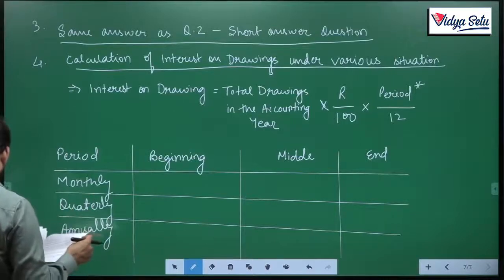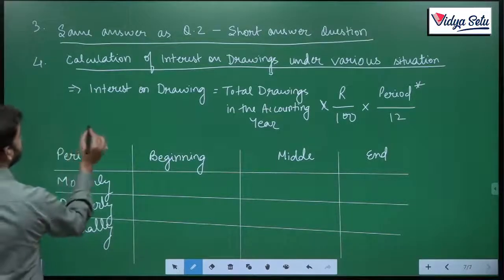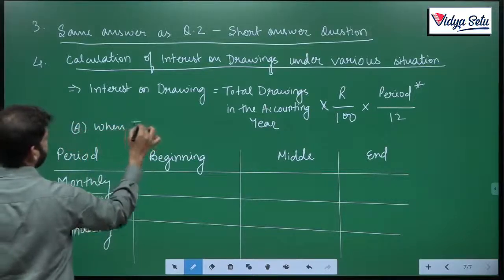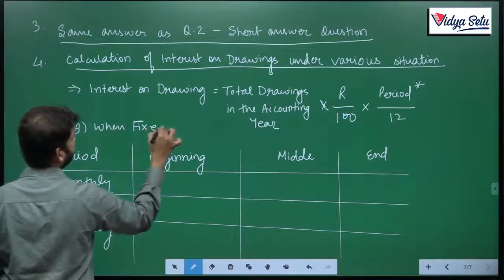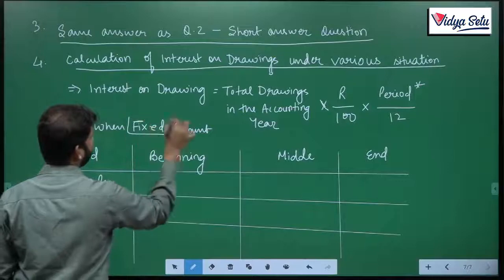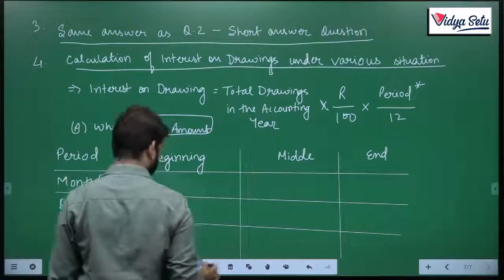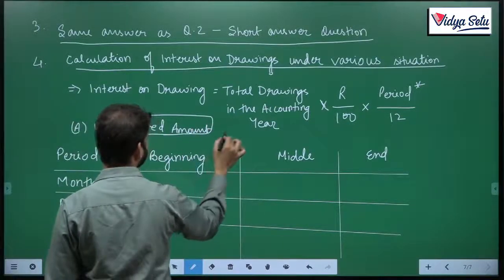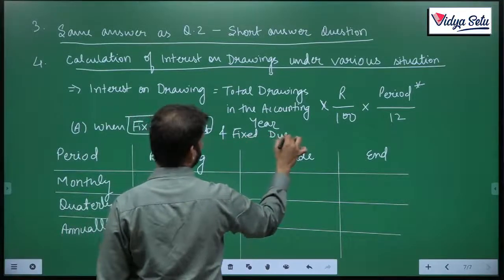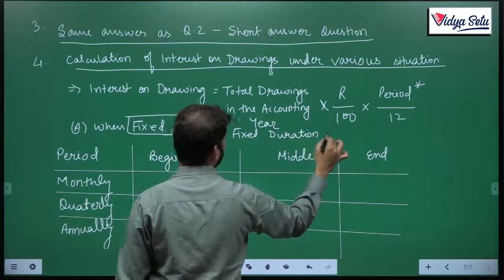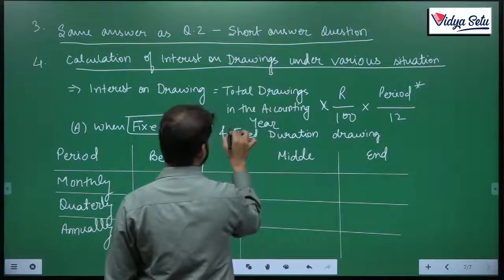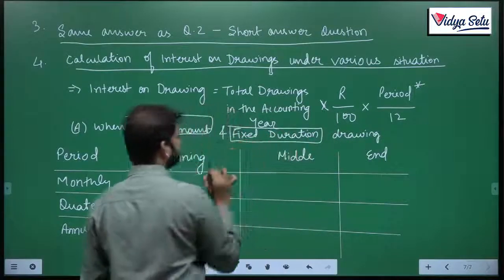I forgot to write it down. When fixed amount and fixed duration drawings. So, amount is also fixed and duration is also fixed.